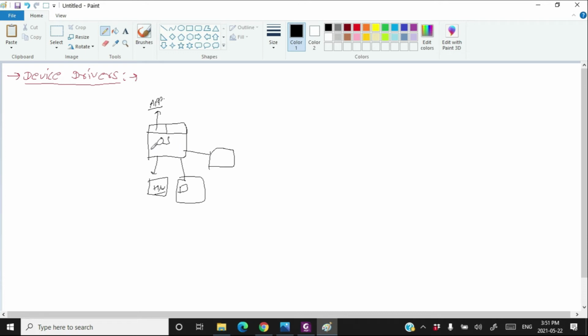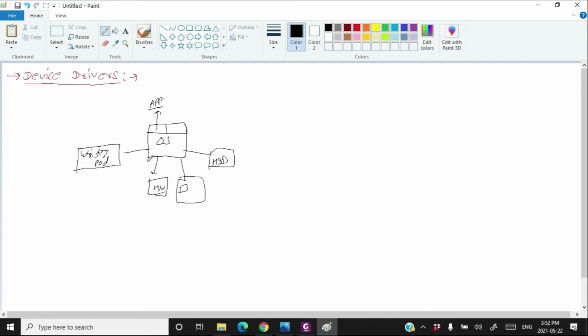Of course, only the operating system is allowed to access the writing pad. So the operating system should know what kind of signal should be given to the writing pad and what kind of signal it should expect from the writing pad. So for all the devices which are connected to the computer, the operating system should know how to talk with them, how to converse with them, what kind of signal to send them, and what kind of signal we should expect from them.